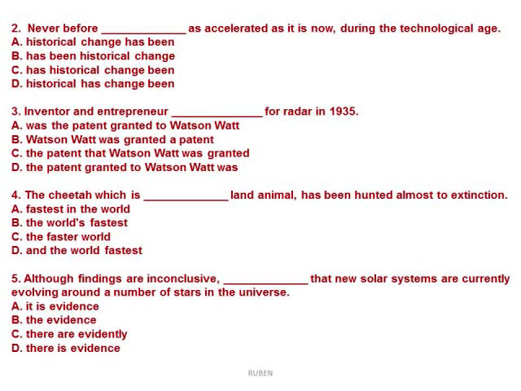Number 5. All the findings are inconclusive, and we need a structure starting with there. So go for letter D. All the findings are inconclusive. There is evidence that new solar systems are currently evolving around a number of stars in the universe.